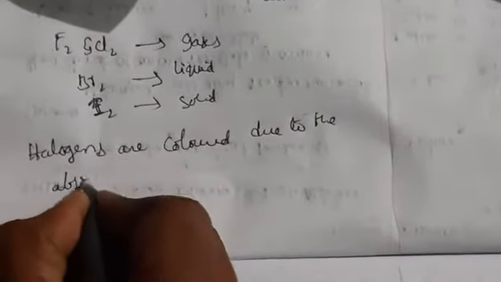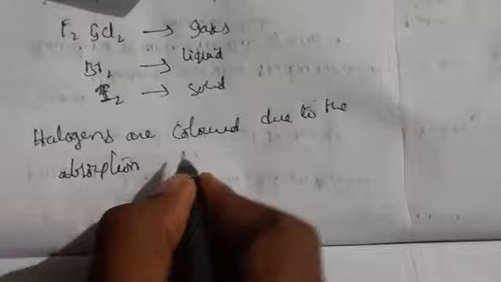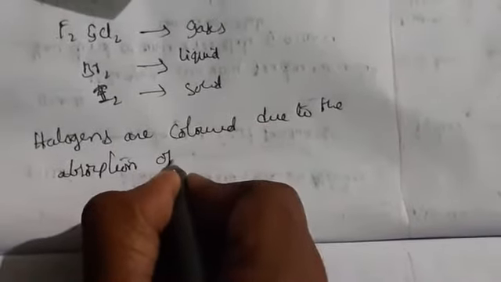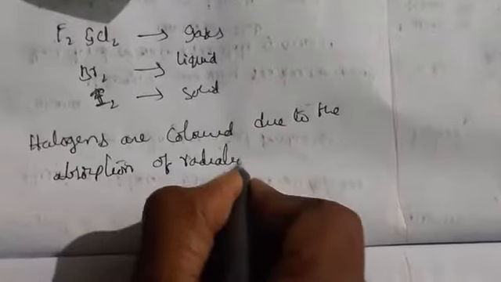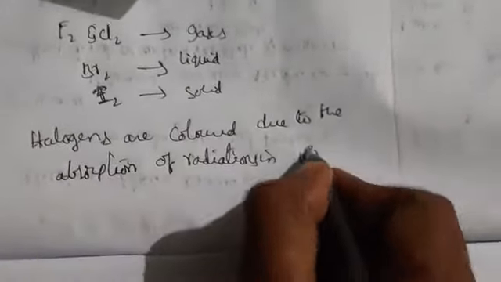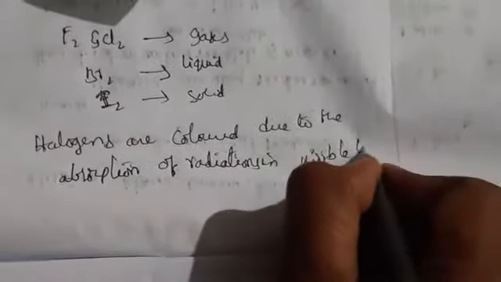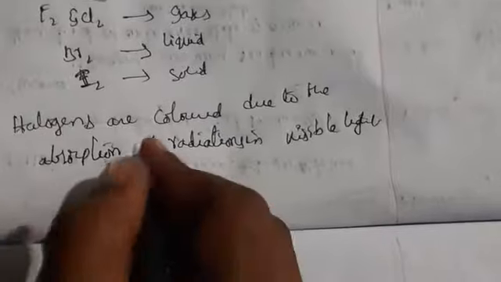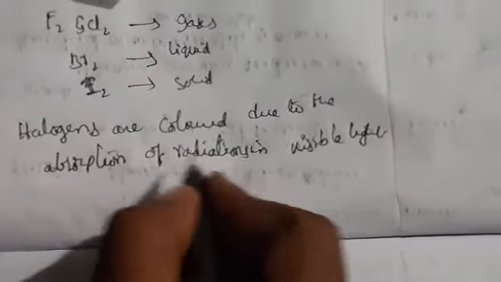Okay, due to which an electron is promoted to a higher state.